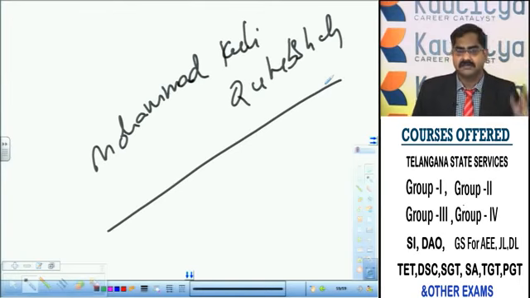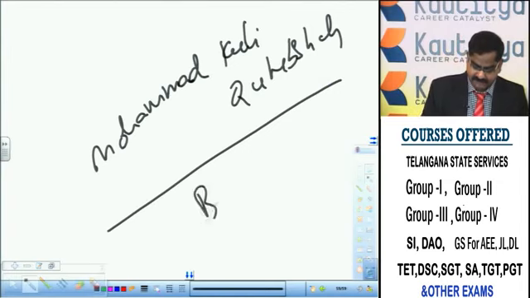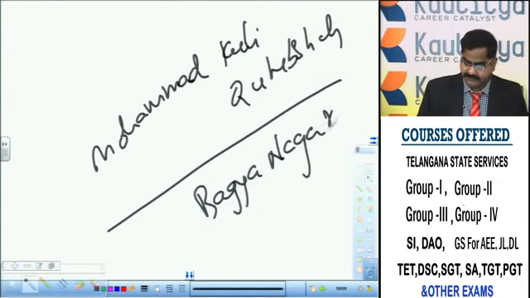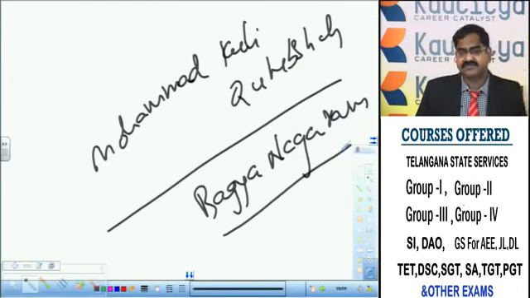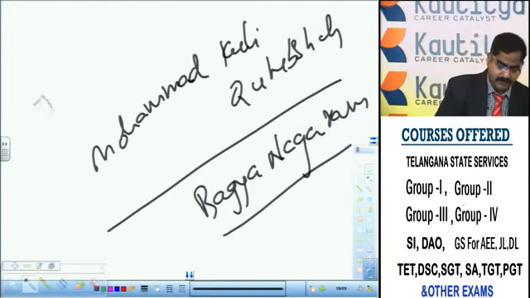Hyderabad, earlier called Bhagyanagar. This Bhagyanagar was built by Muhammad Quli Qutub Shah after the name of his wife, a Hindu woman, namely Bhagamati.